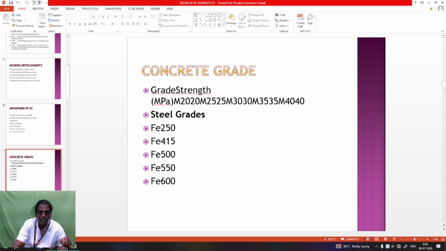Next is steel grade. The mild steel is 250, and high yield strength bars are 415, 500, 550. The 415 is a ductile material, so it has the yield strength. Up to 600 is used nowadays. For bridge construction, above Fe 500 or Fe 550 is used; normally RCC buildings use Fe 415 and Fe 250. So RCC is a combination of concrete and steel.